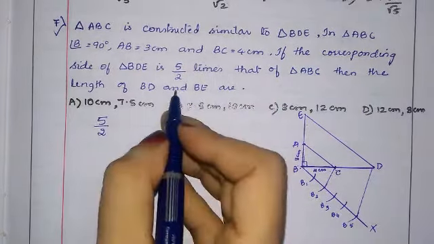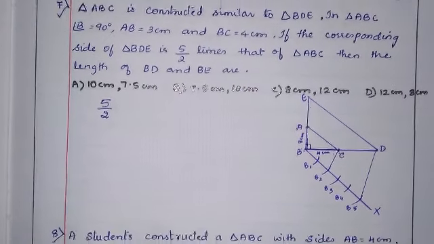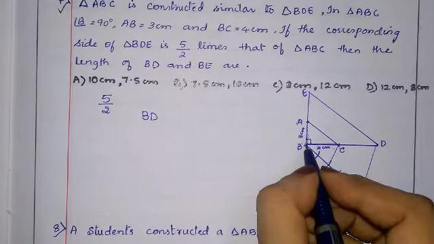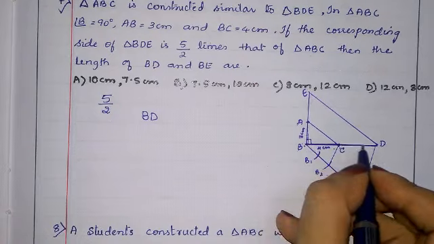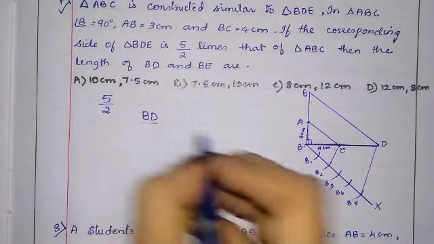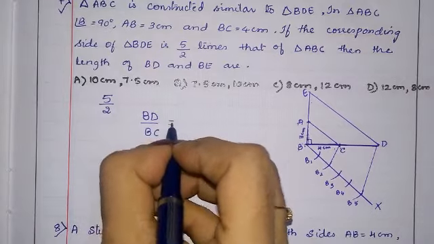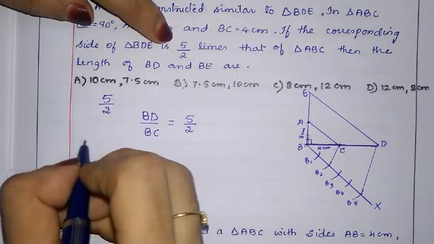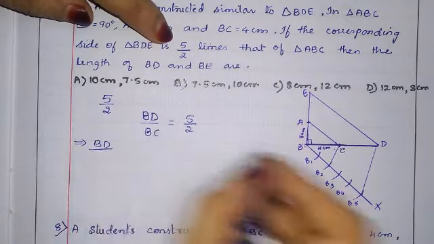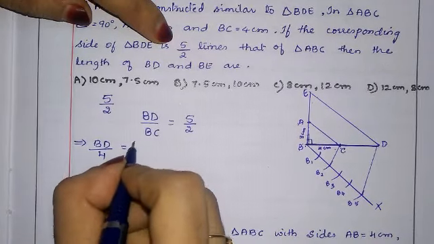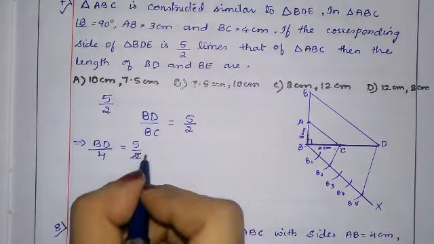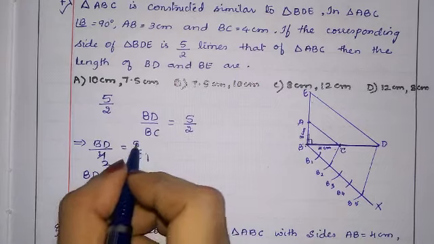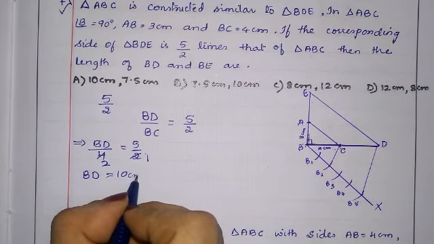Then the length of BD and BE. First, the length of BD we will find. BD is this whole side which corresponds to BC. BD upon BC is equal to what ratio is given? 5/2. We should keep 5/2 as it is. Now BD we need to find. We don't know BD. BD upon BC value, which is 4, is equal to 5/2. Okay. 2 ones are 2. 2 twos are 4. Then BD is equal to BD into 1. 5 twos are 10. BD we got 10 centimeter.